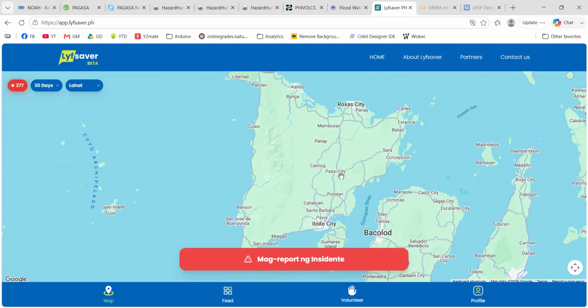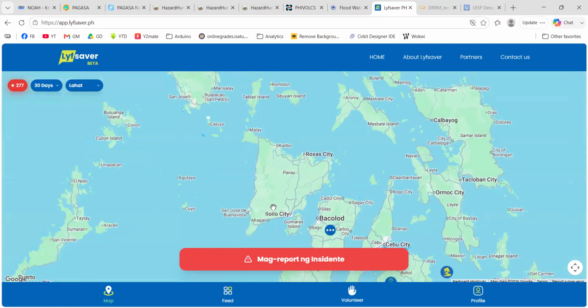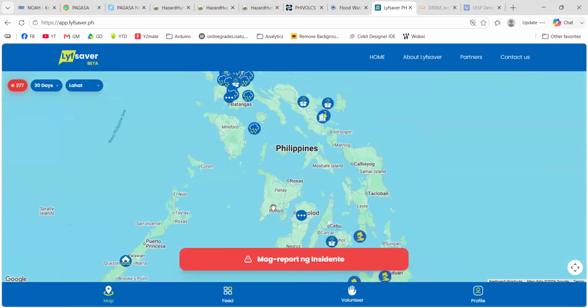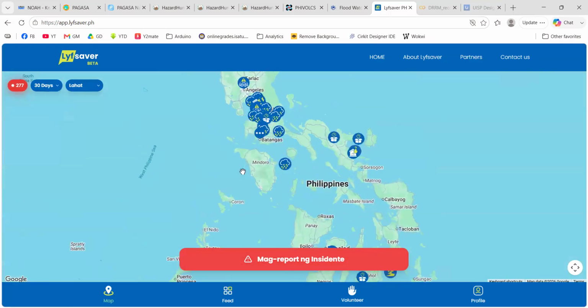So far there's no disaster in nearby areas in my current location, but nevertheless, I strongly urge everyone to check this app. You can filter this. The setting that I have currently is 30 days. So what about today? Let's see how many.